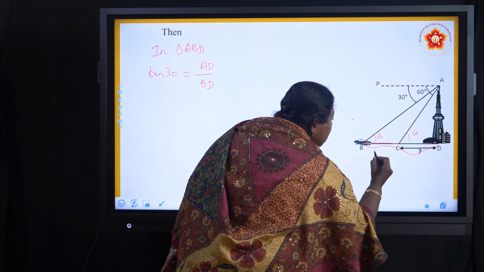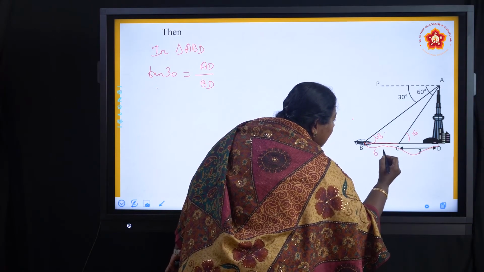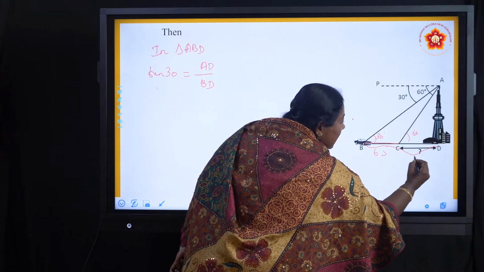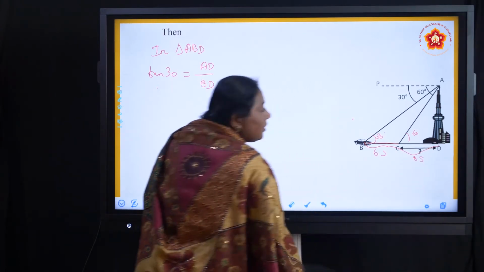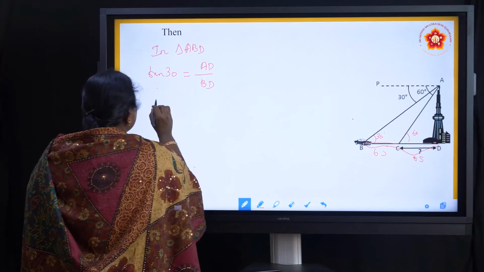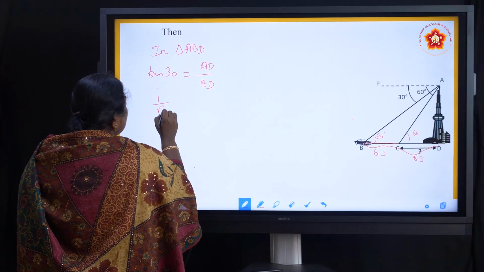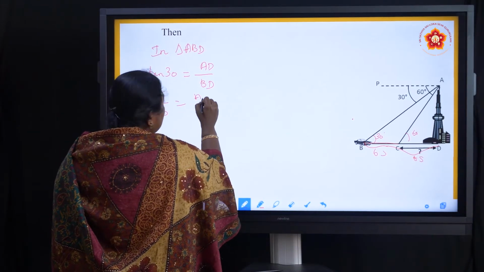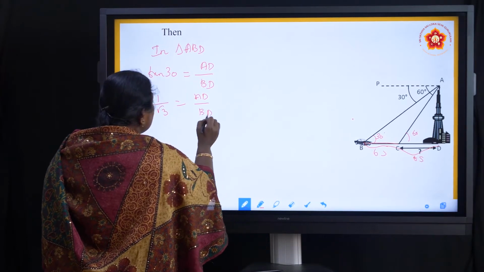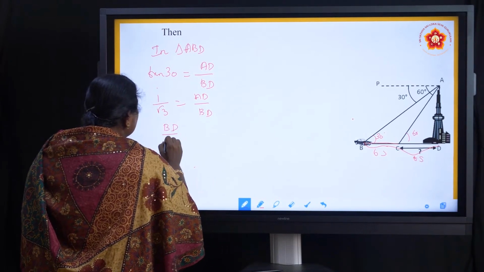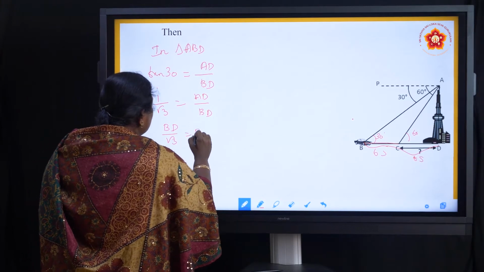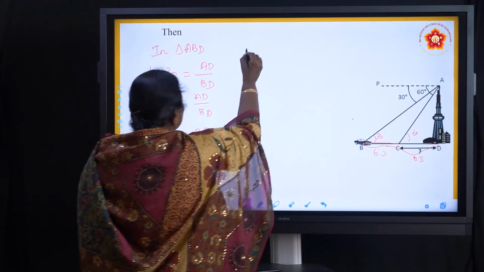So tan 30 is 1 by root 3, which is equal to AD by BD. BD by root 3 is equal to AD.